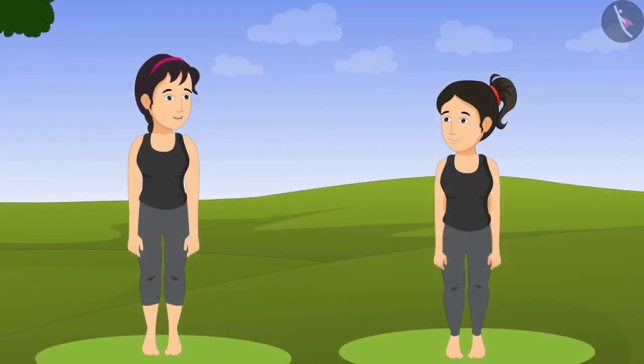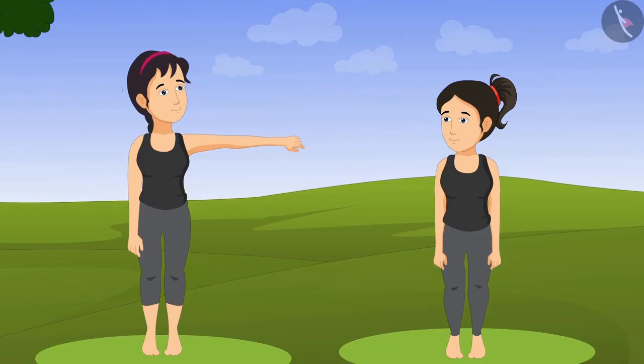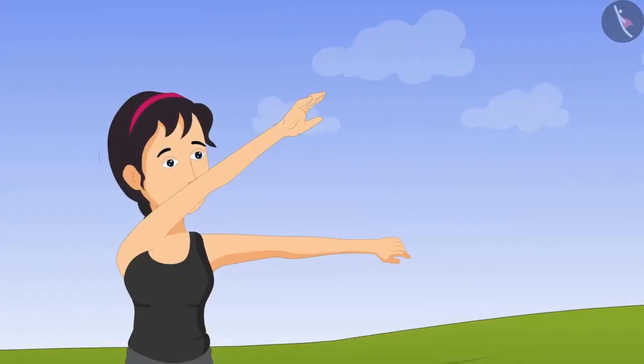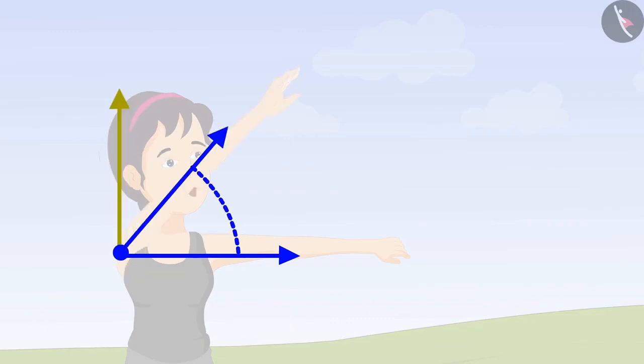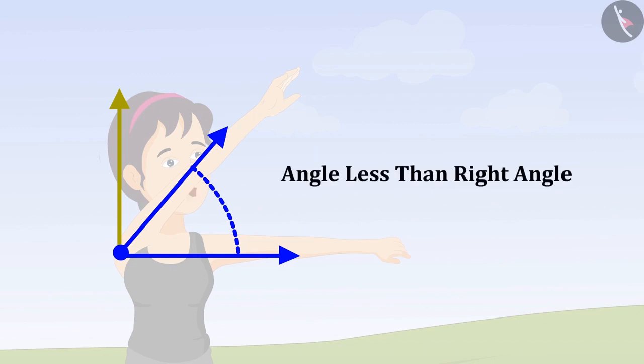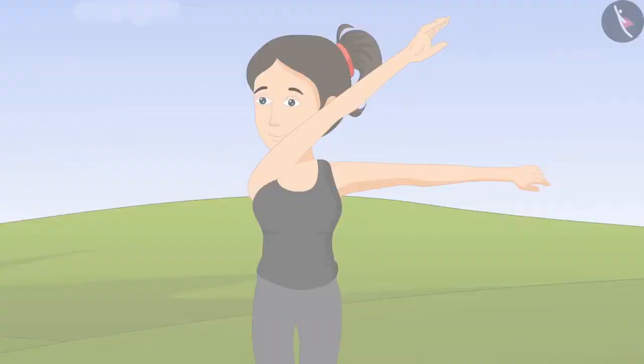"Didi, are there any other types of angles?" "To find the answer to this, you have to make another angle with your hand. First, keep your left hand like this. And keep your right hand just below your nose like this. Hey, what angle is this? Look, when we make a right angle, the distance between our hands is like this. To make this angle, we have decreased the distance between the hands."